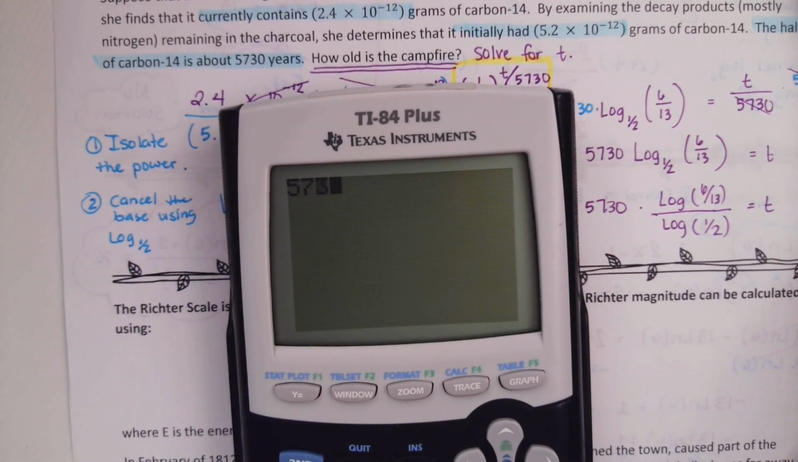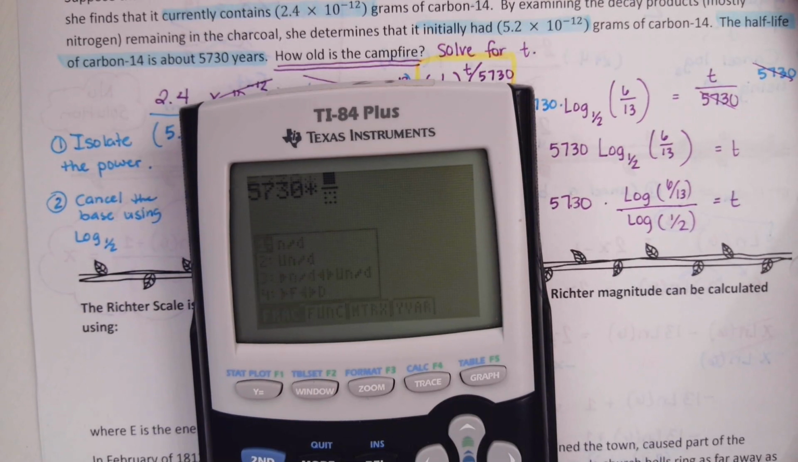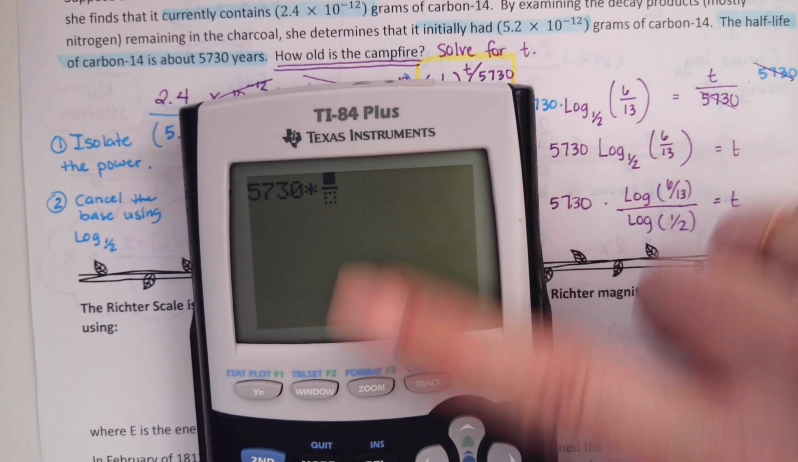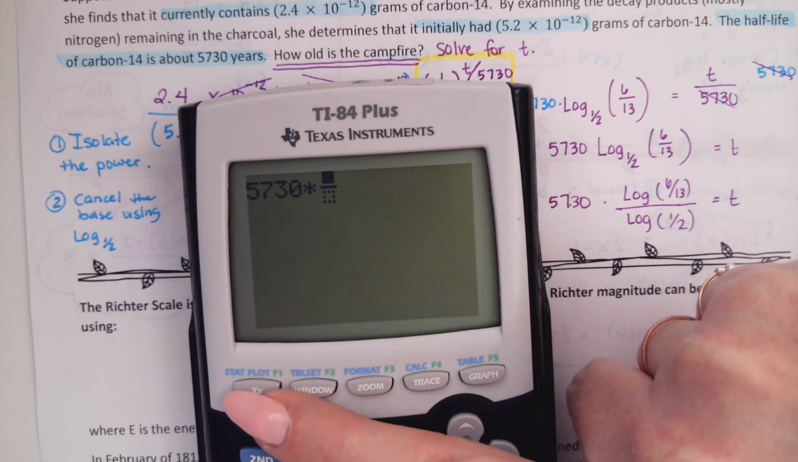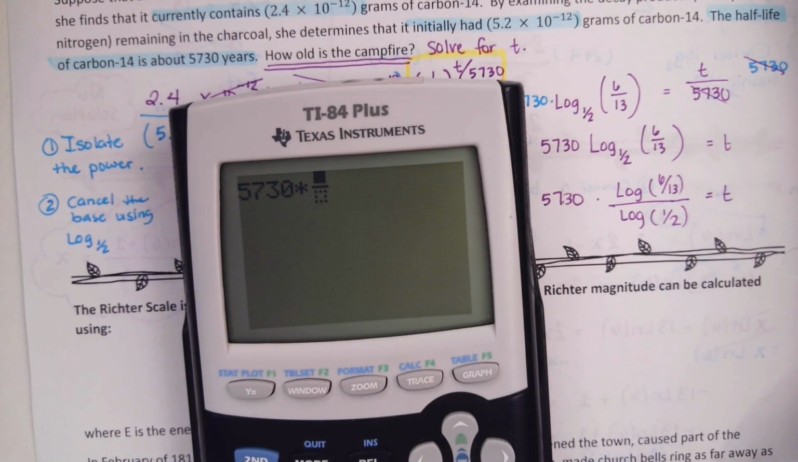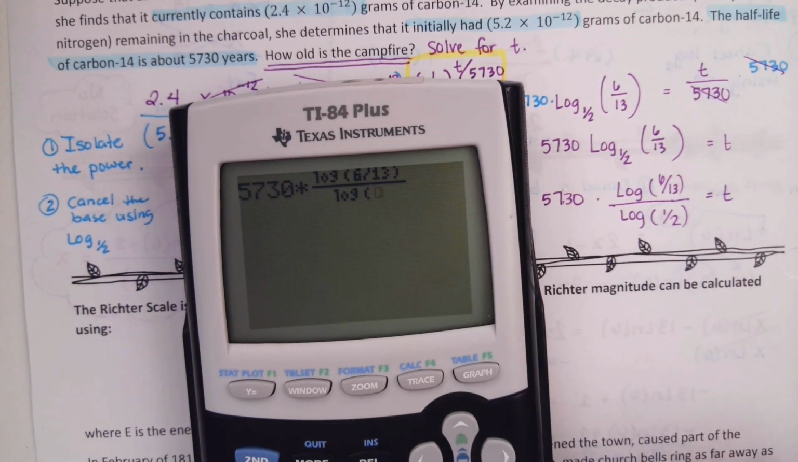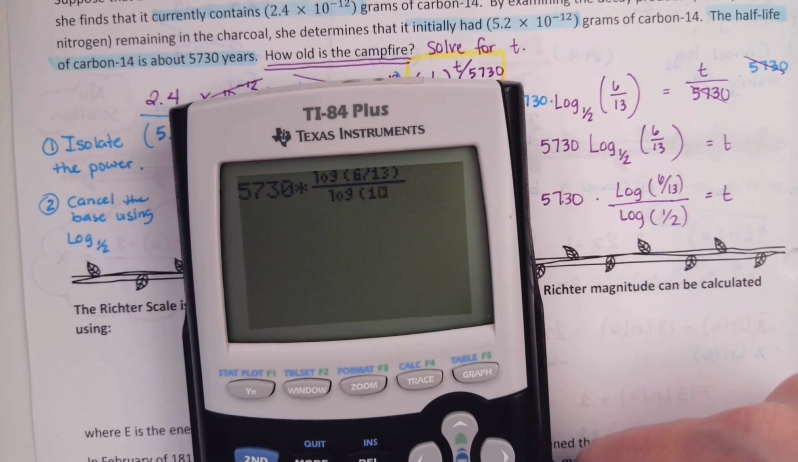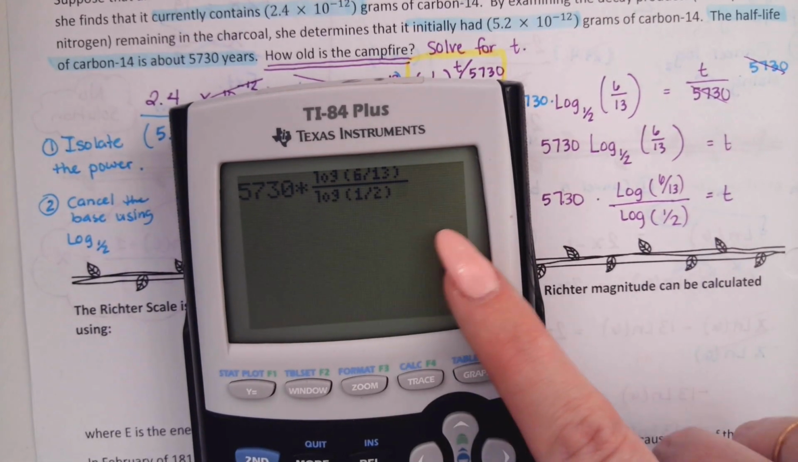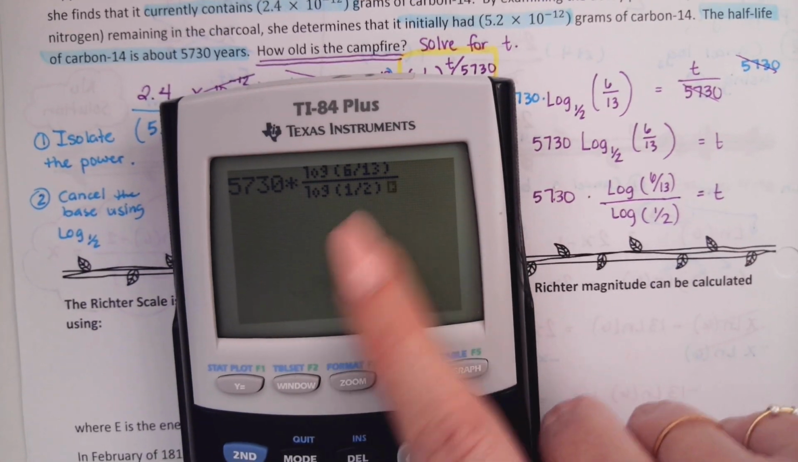Let's see. 5730 times. I'm going to use my cube fraction for this. Do you remember how to get the cube fraction? You press alpha, and you press y equals on the top left, and then you just select the first option. All right. Then in the numerator, we'll have log of 6 over 13. 6 divided by 13. On the bottom, we're going to have log of 1 over 2. 1 divided by 2. Close both of those. Got it typed right. 5730 common log looks good.